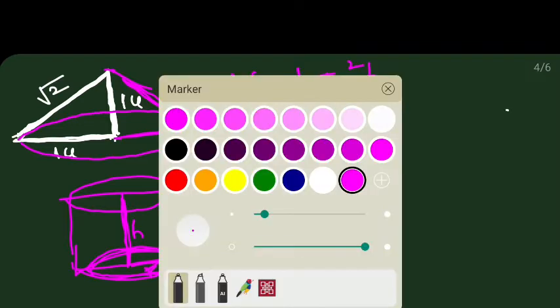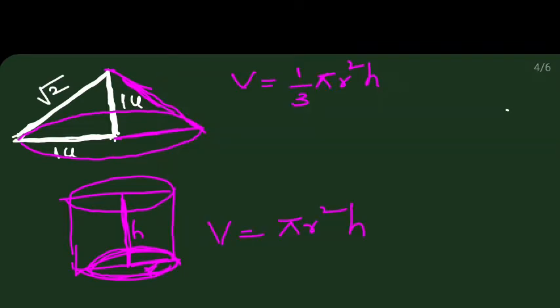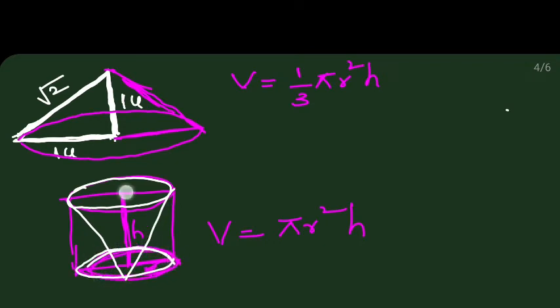But this cylinder is comprised of 3 cones. How? So let's take this as one cone, and this is the second cone. This is a half cone, and this is another half cone.